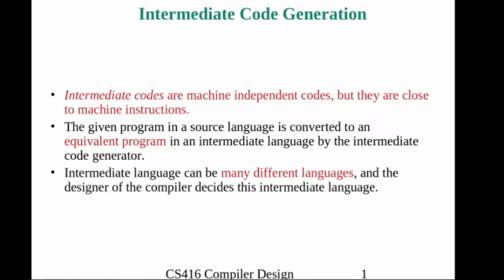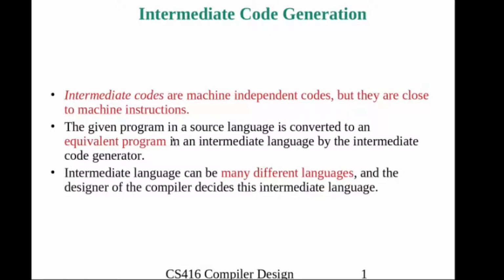And why are we using intermediate code generation? Because the source program is written in a high level language, which is not similar to the machine instruction. So after analyzing a few things of that source code, we convert that source code into an intermediate representation of the source program, which is similar to the machine instruction.